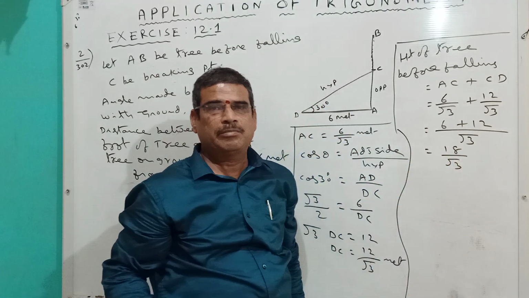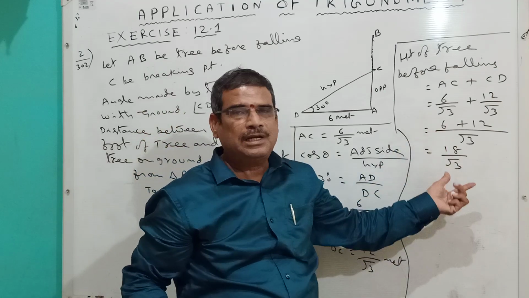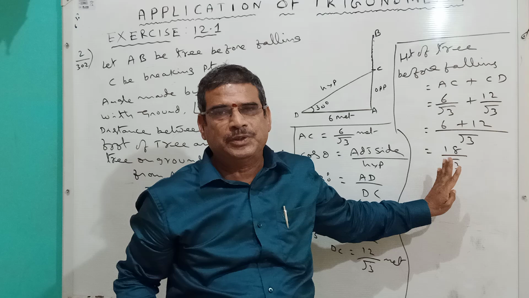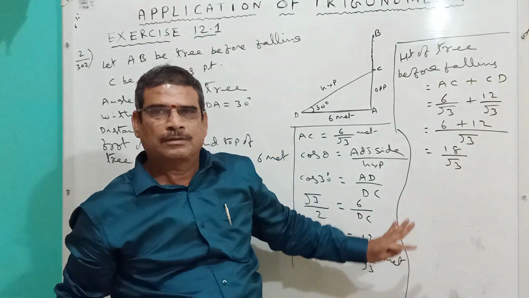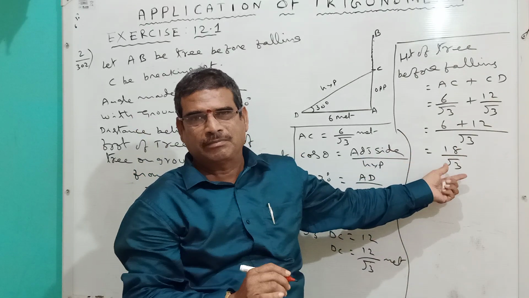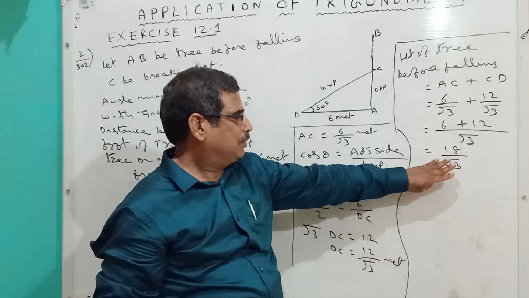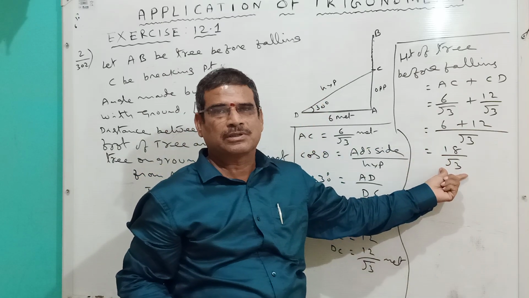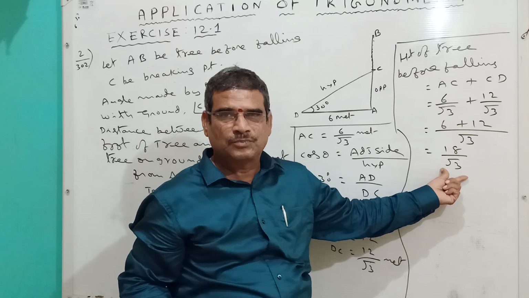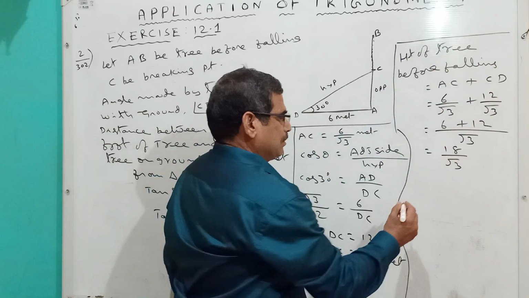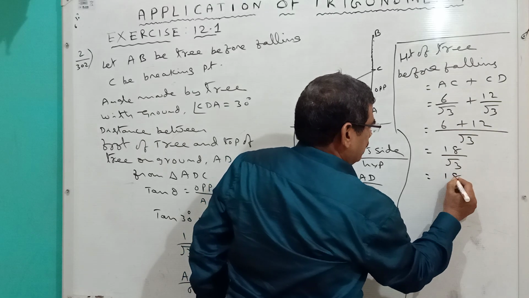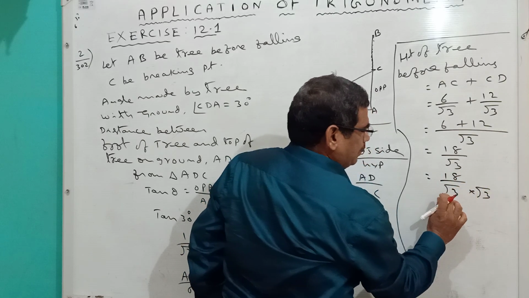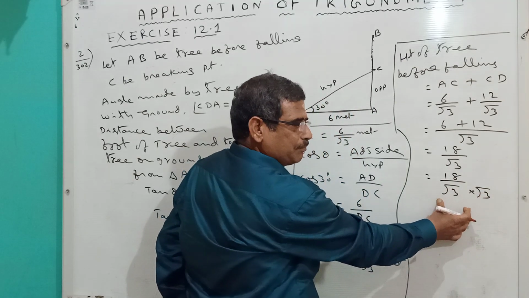So this is the answer, but generally we do not end with an irrational number in the denominator. Note this point. Root 3 is an irrational number, so we have to convert this to a rational number. Multiply 18 by root 3 with root 3 by root 3, so root 3 into root 3 means 3 will come, which is rational.